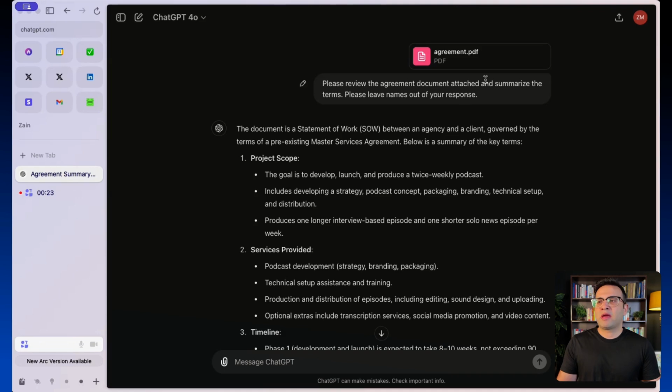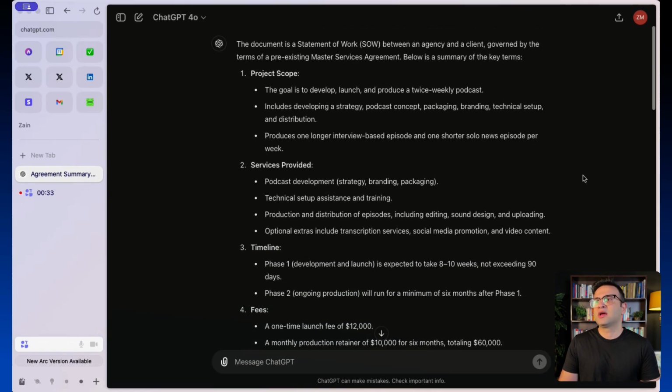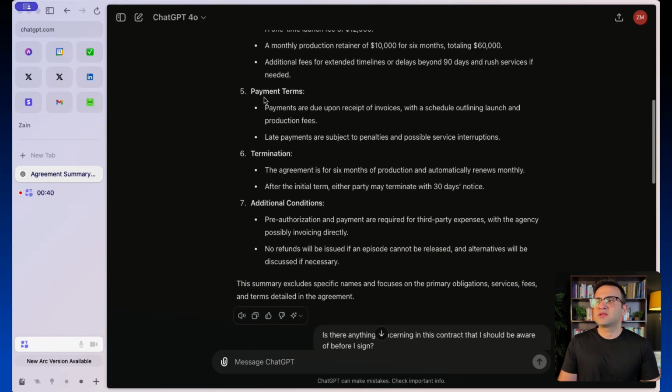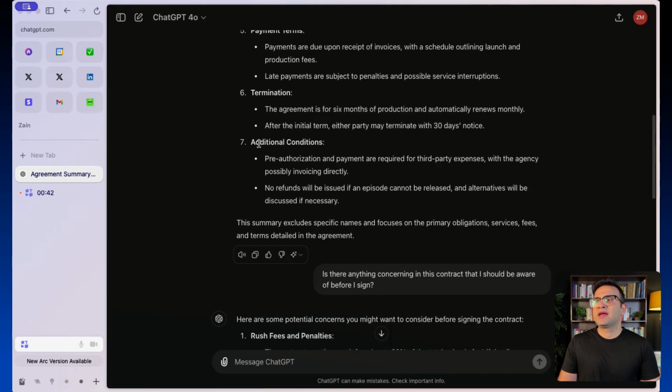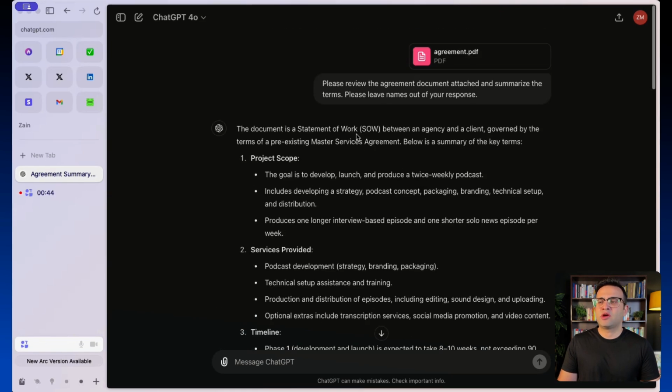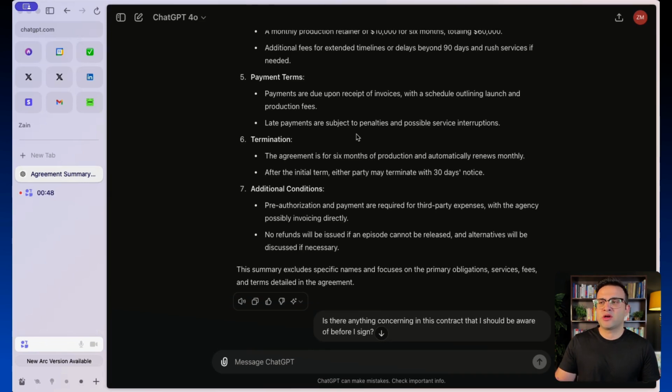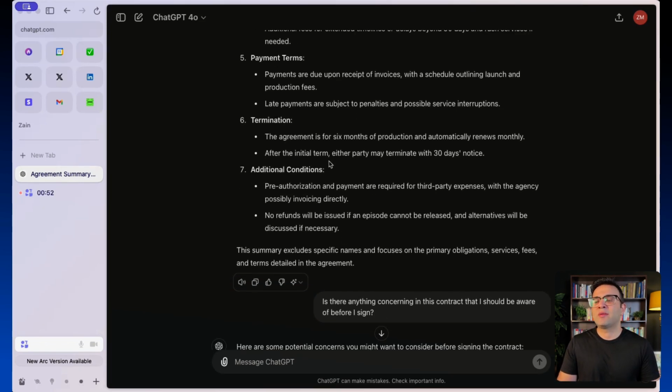So I've uploaded one of my agreements. This isn't a real agreement, it's just a sample agreement. And I've given it the prompt, please review the agreement document attached and summarize the terms. Please leave names out of your response. I'm just doing this to keep it anonymous, but it basically summarizes, it gives me the project scope, the services provided, the timeline, the fees, the payment terms, the termination, and additional conditions. So this gives me, since I'm not a lawyer and I'd like to understand what the document is about, or maybe this is a 50-page document and I want to get a quick snapshot of what's going on, this lets me know what's happening here.